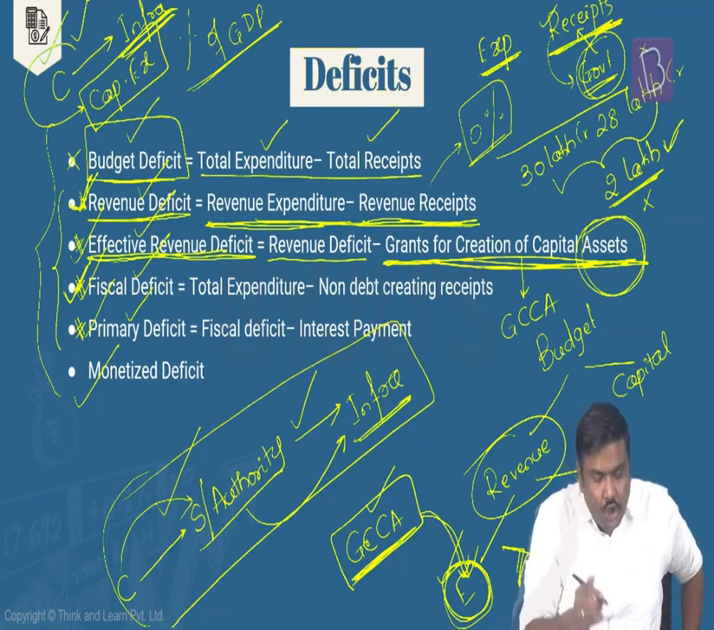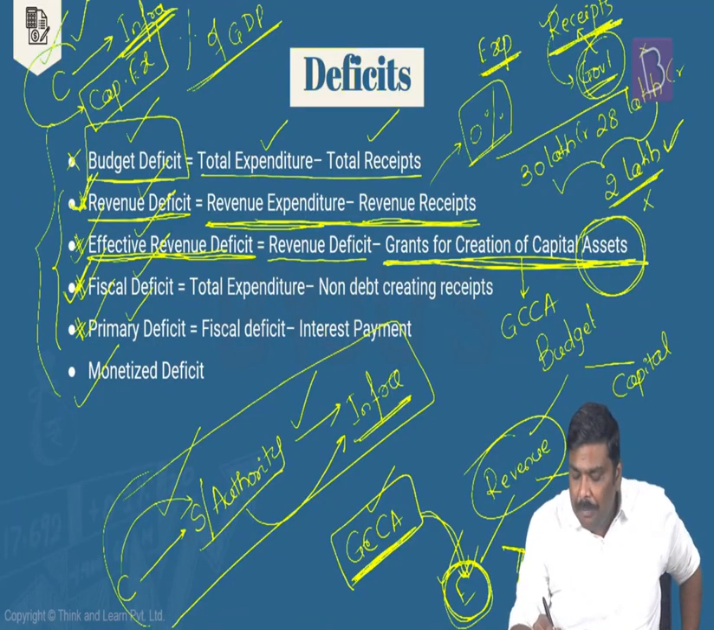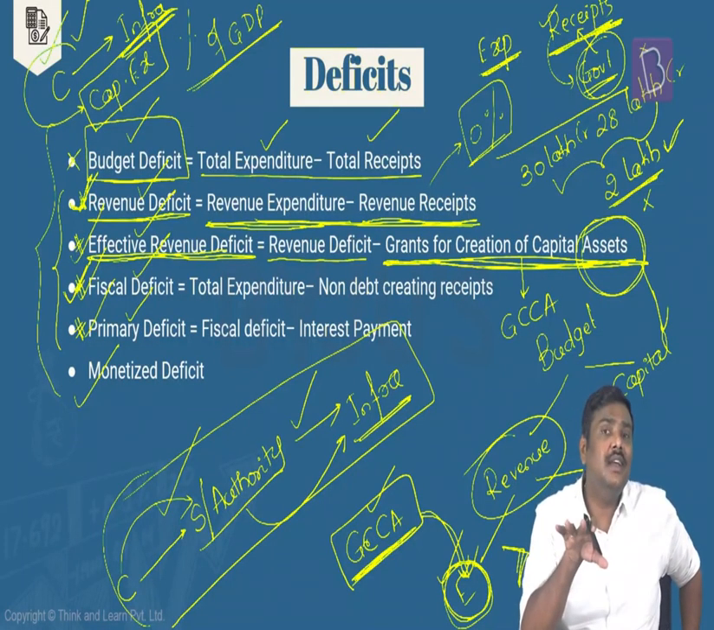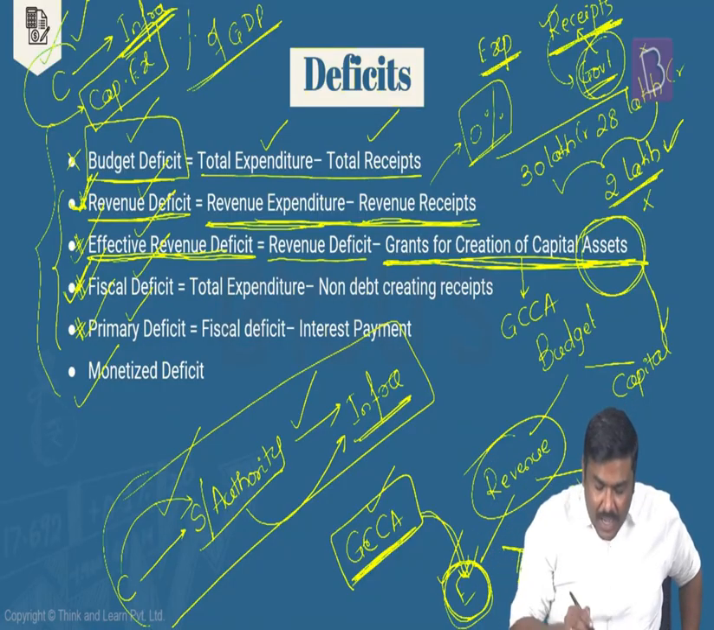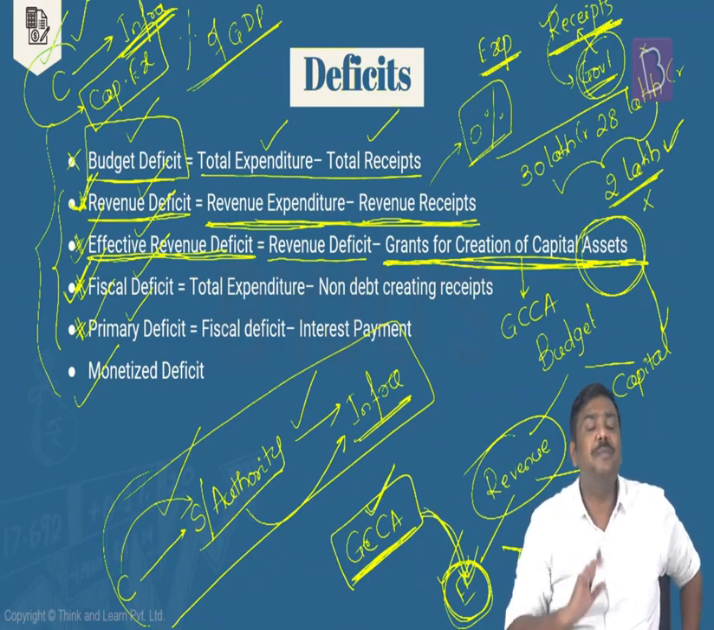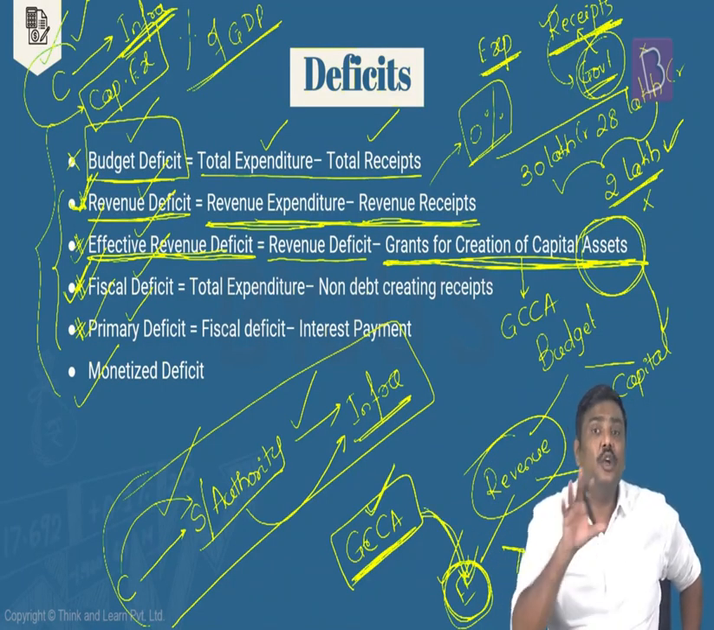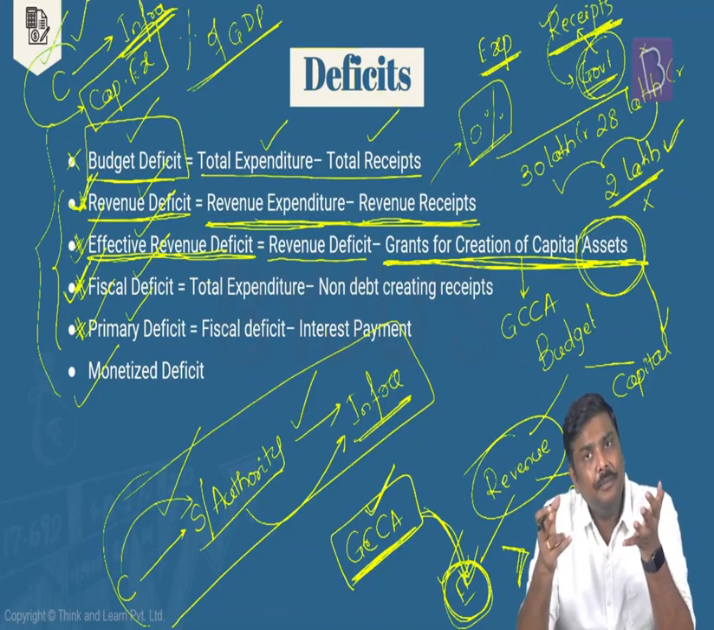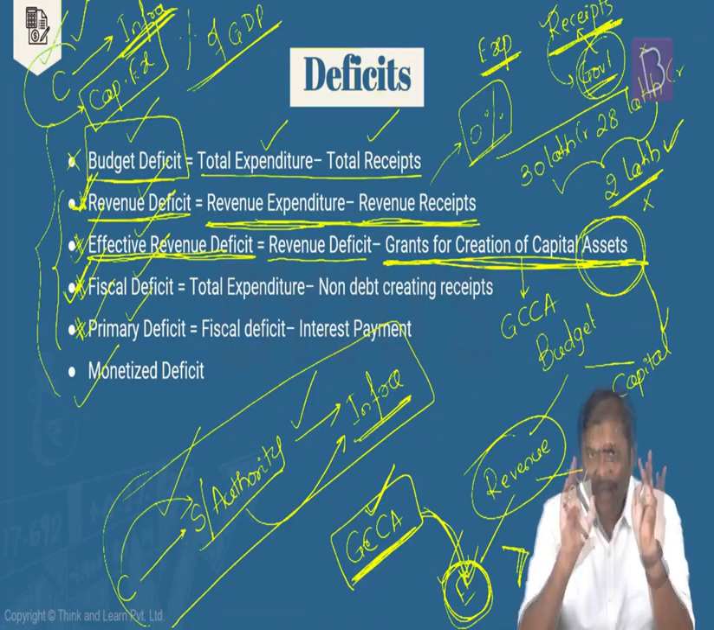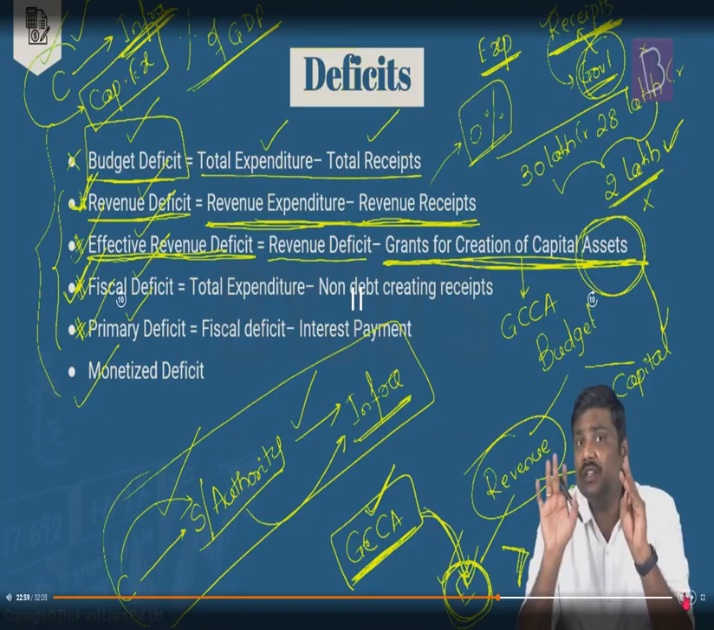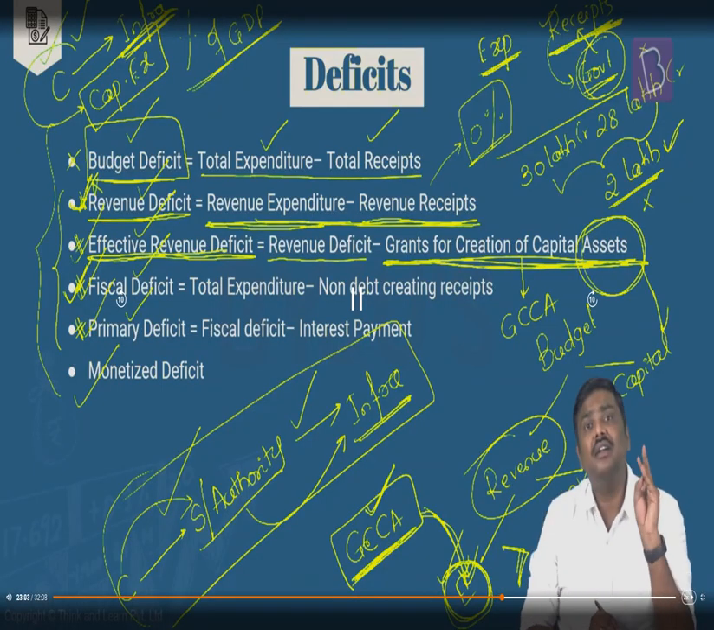Anything that is related to assets should not be part of the revenue side, it should be part of the capital side. But because the central government is not directly spending this money, I've classified this GCCA under the expenditure side, that is the revenue expenditure side. So the argument here is whether it is directly spent or indirectly spent by the central government, it is associated with assets, and if it is associated with assets, you should not count it as a part of the revenue account.